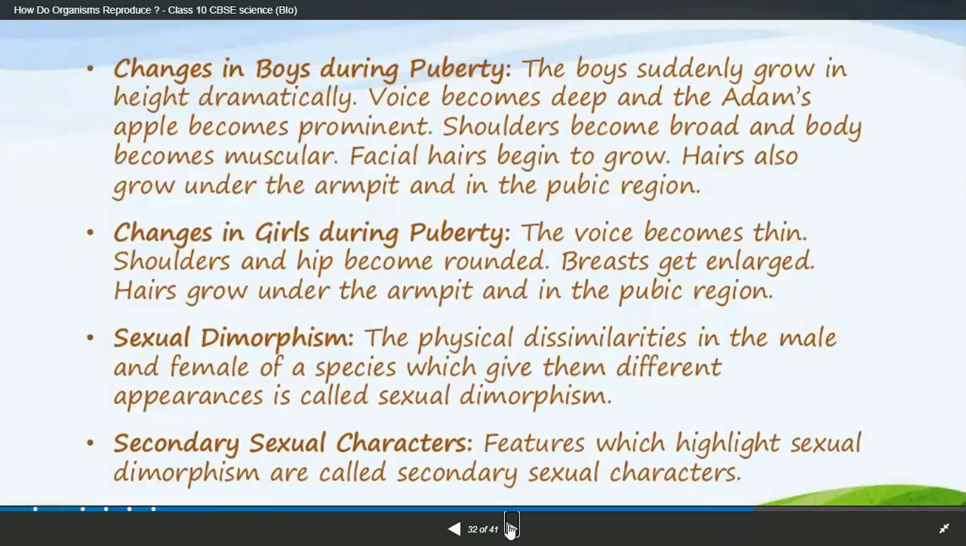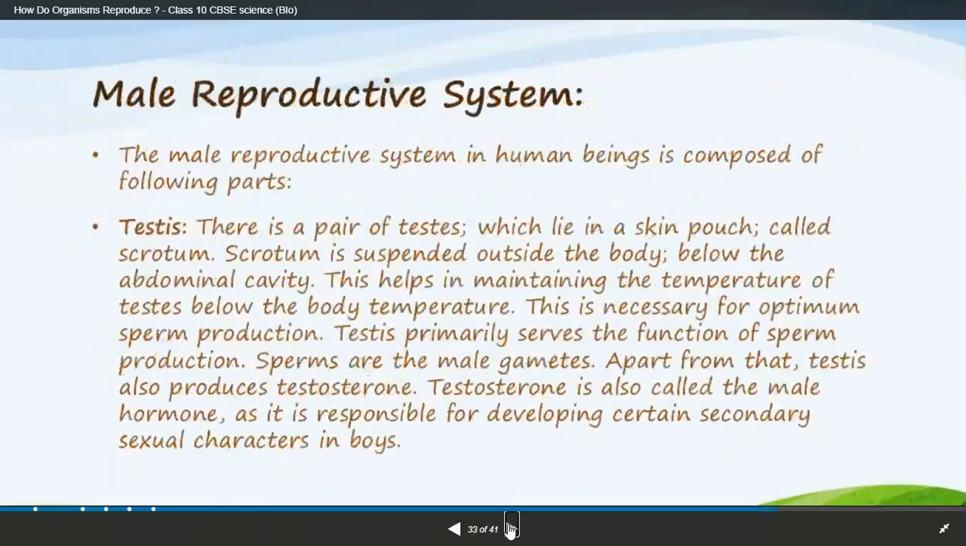Sexual dimorphism: the physical difference in males and females of a species which gives them different appearances is known as sexual dimorphism. It is a difference between a childish and a mature person. Secondly, sexual characteristics: the features which are highlighted are called secondary sexual characteristics. These are the characteristics which change from a childish to a mature person.